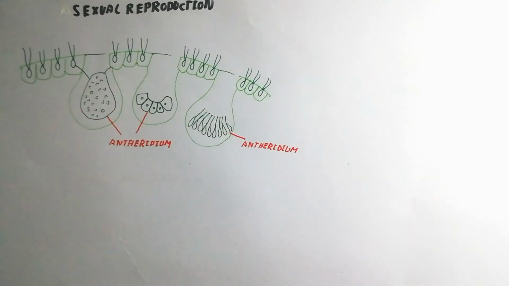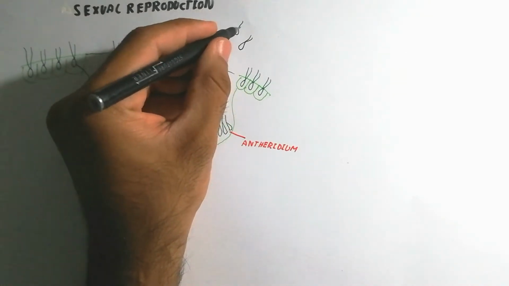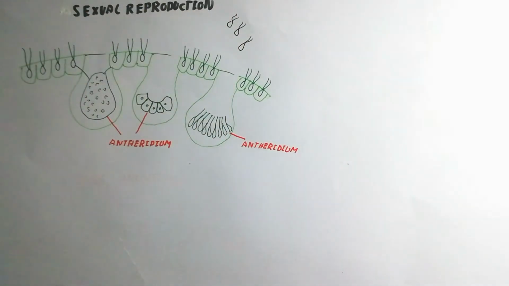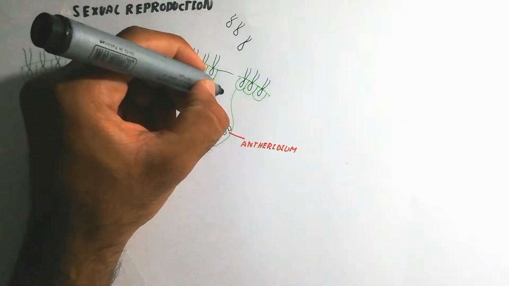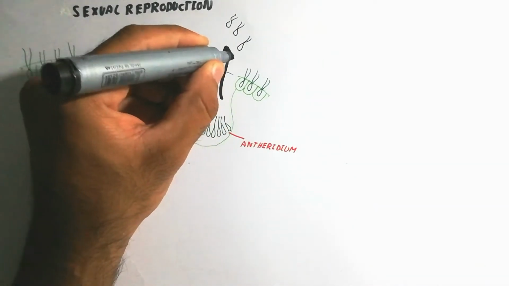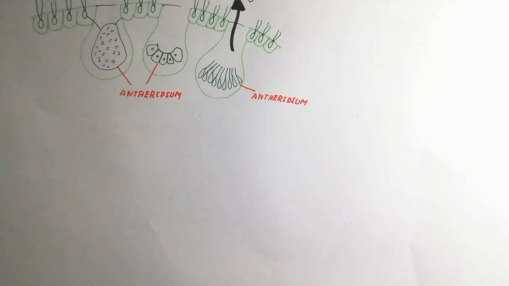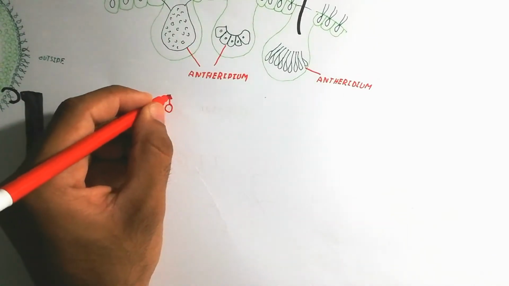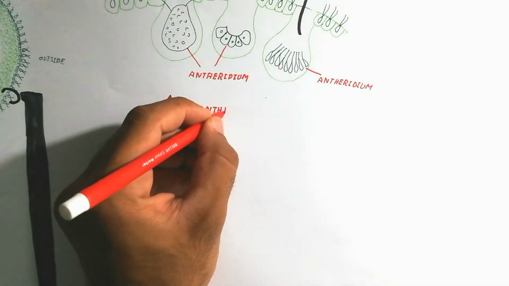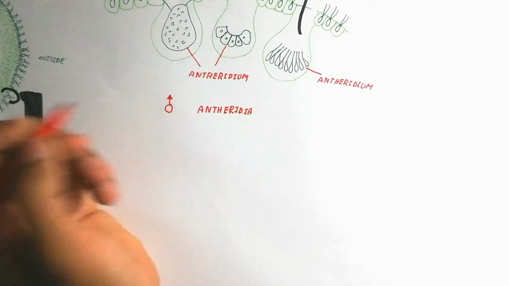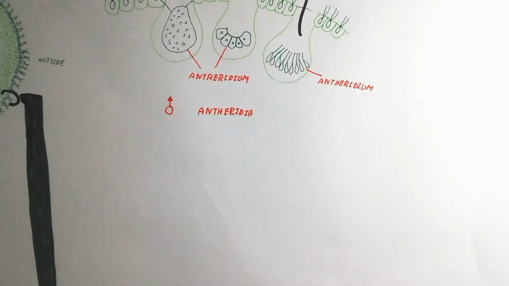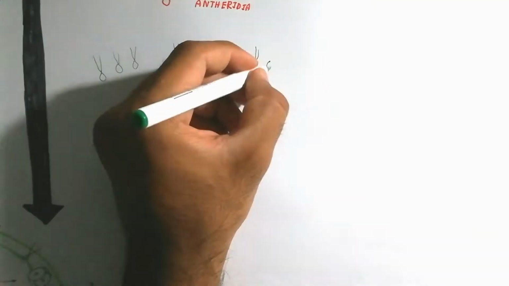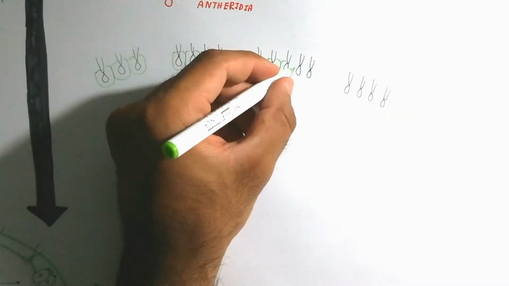There are mature antheridia, plural, and single is antheridium, which are released outside of the colony and move into the fresh water by flagella. That is a Chlamydomonas-like structure, which we studied in the previous video I uploaded.